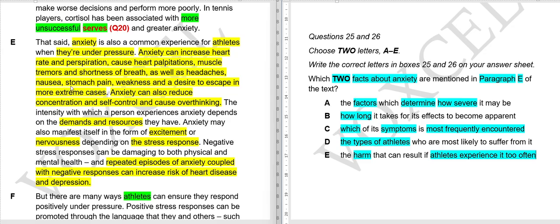And neither is mention of too often or not. So anxiety can also reduce concentration and self control and cause overthinking. The intensity with which a person experiences anxiety depends on the demands and resources they have.